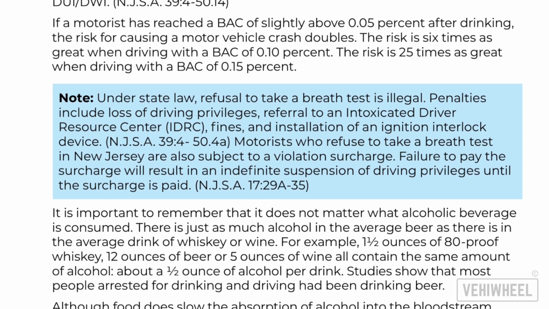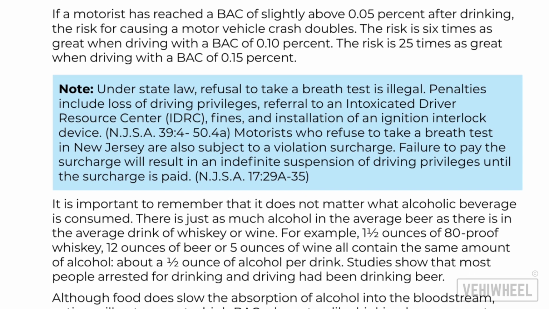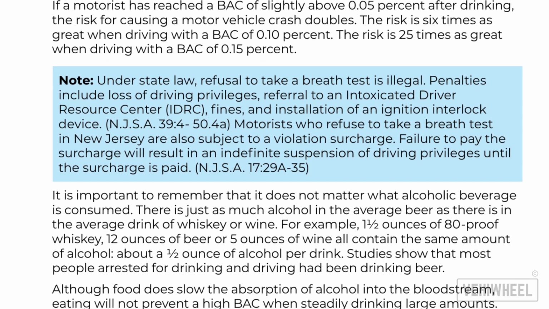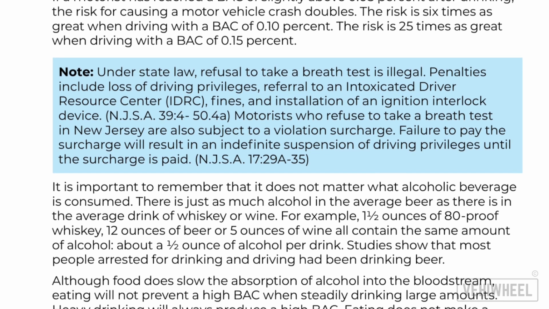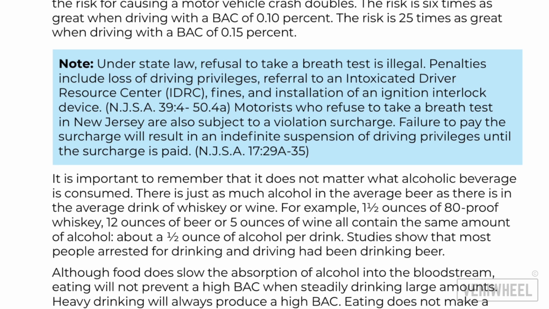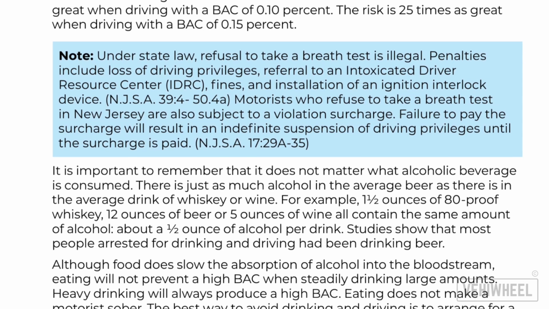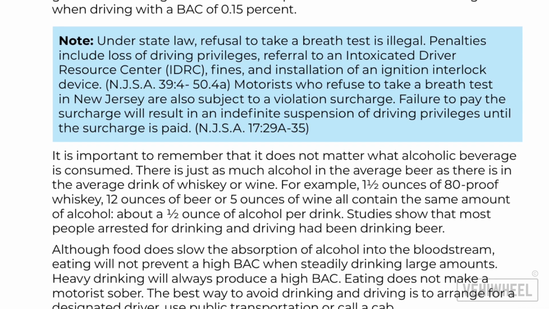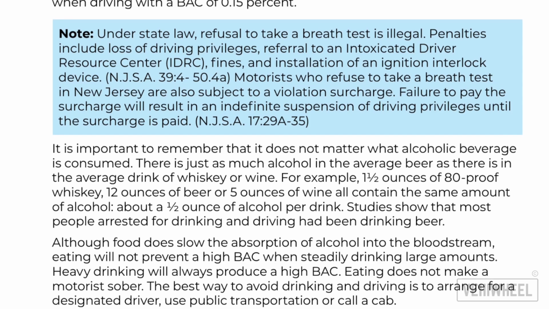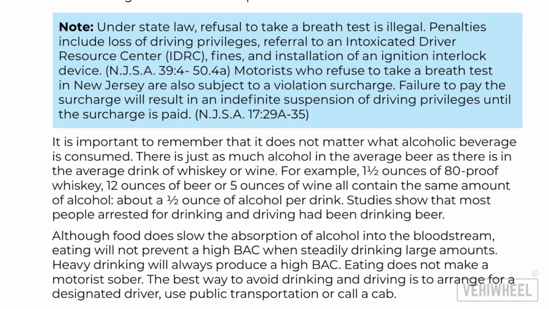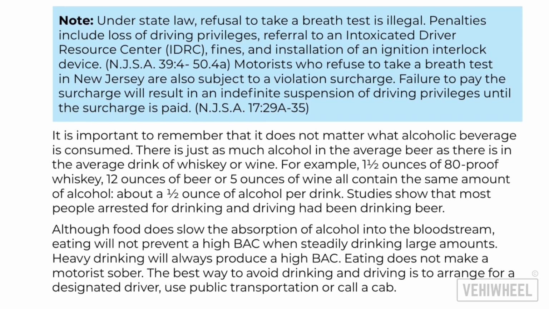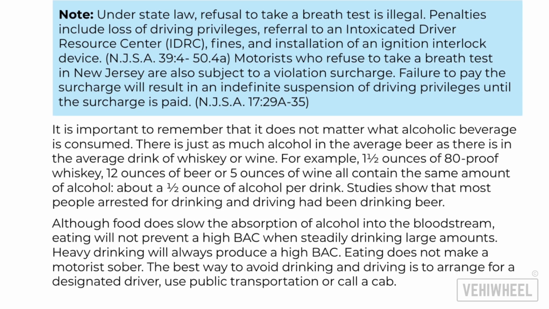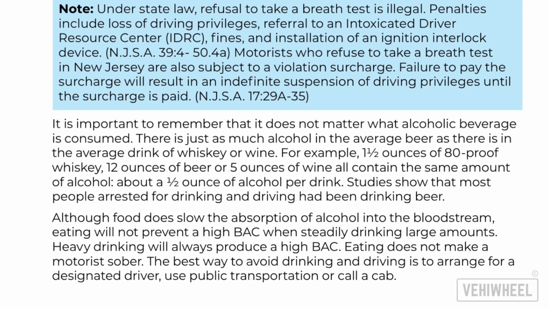It is important to remember that it does not matter what alcoholic beverage is consumed. There is just as much alcohol in the average beer as there is in the average drink of whiskey or wine. For example, 1.5 ounces of 80 proof whiskey, 12 ounces of beer, or 5 ounces of wine all contain the same amount of alcohol, about 1/2 ounce of alcohol per drink. Studies show that most people arrested for drinking and driving had been drinking beer.